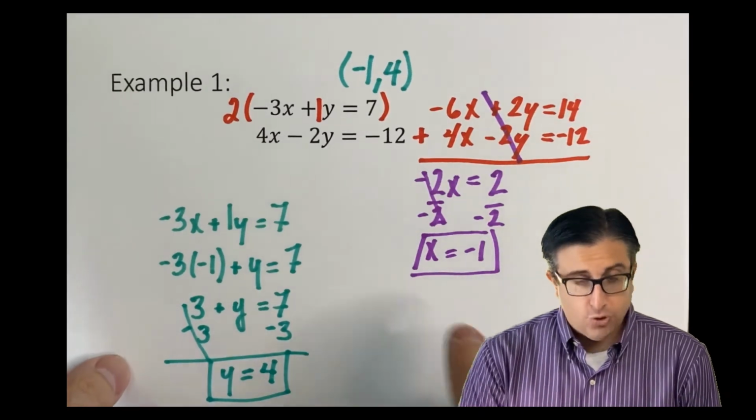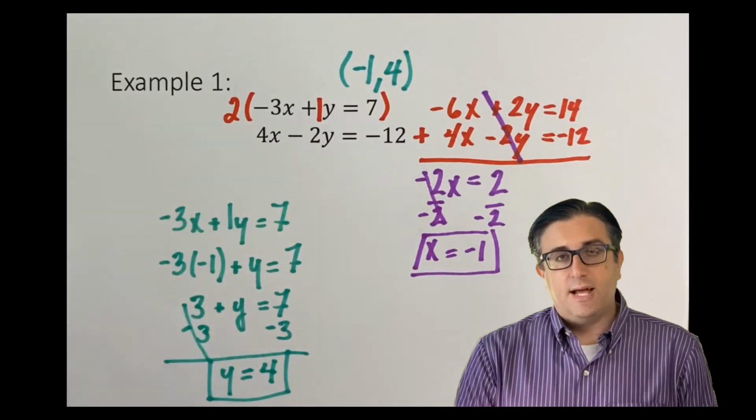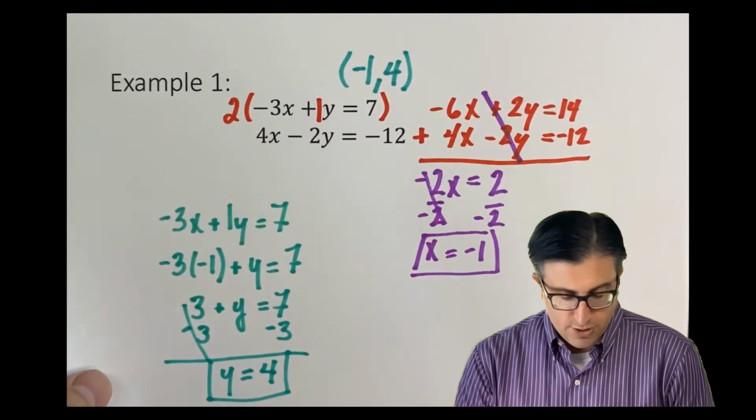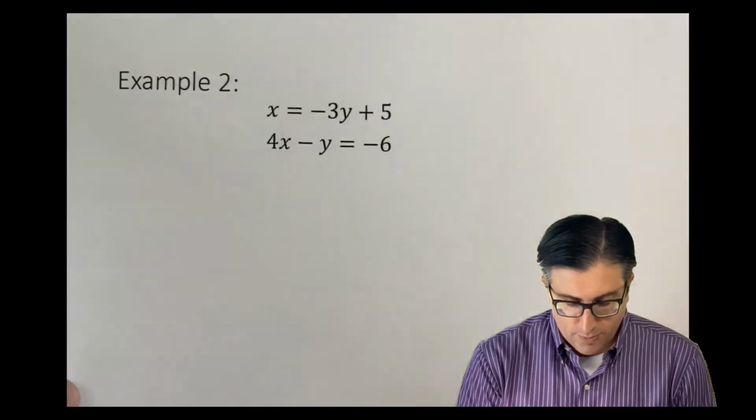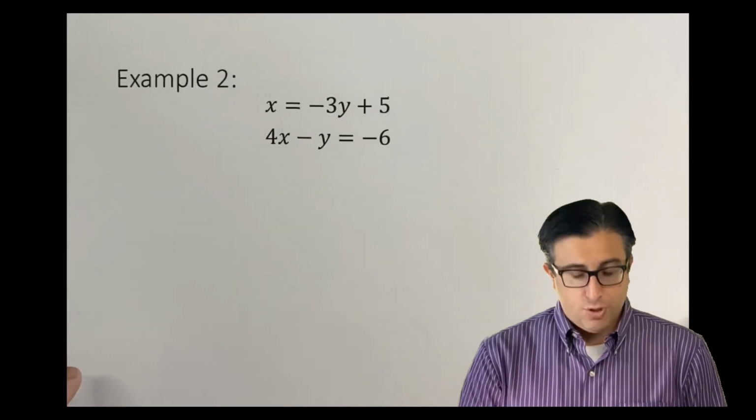Now again, you could have done that with either elimination like I did, or you could have used substitution. Either way, you would have gotten negative 1, 4 as an answer. Now, example 2 is a little bit more clear on what method we should be using.